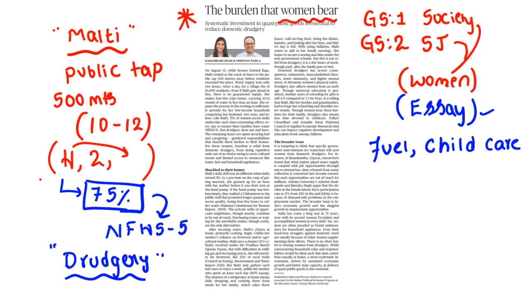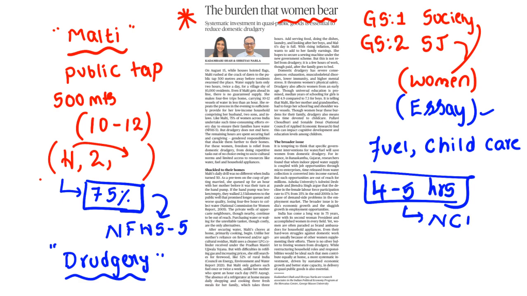Means she has to travel nearly at least 2.5 kilometers from her house to reach the public well, and they have to wait in longer queues. So every woman is spending at least 4 to 5 hours in collection of water for their house. Are you getting? 4 to 5 hours is the time that they are spending to collect water. This is the report of the National Commission for Women. Clear? The National Commission for Women is telling that.